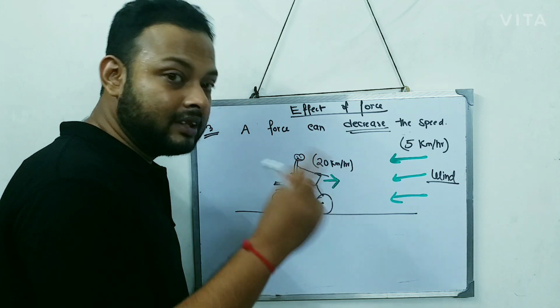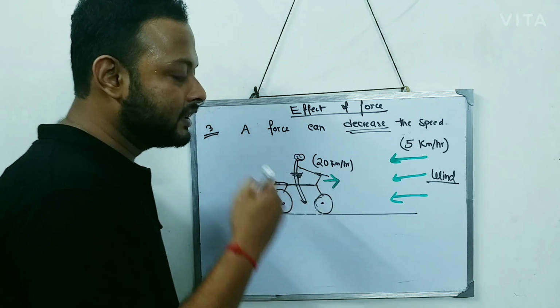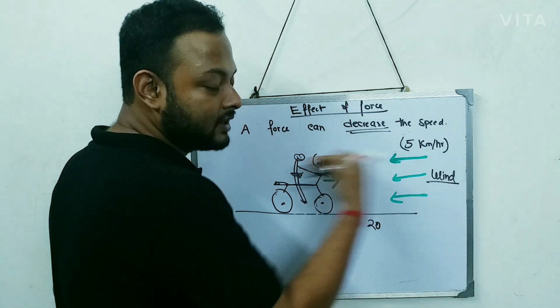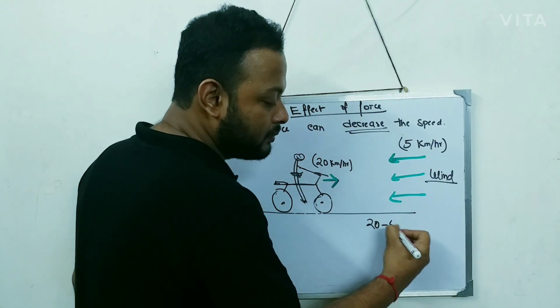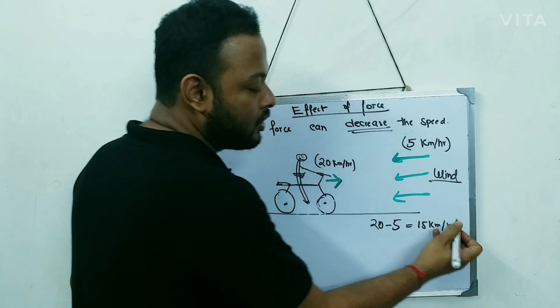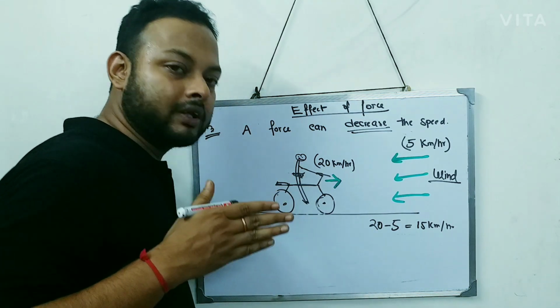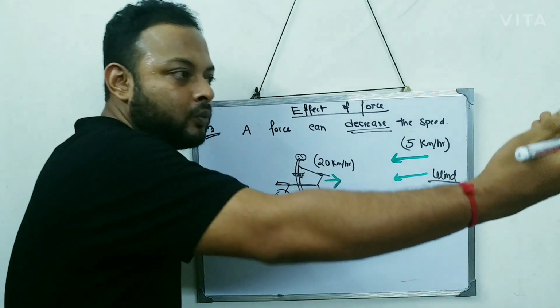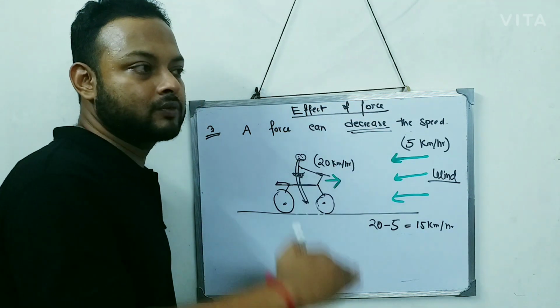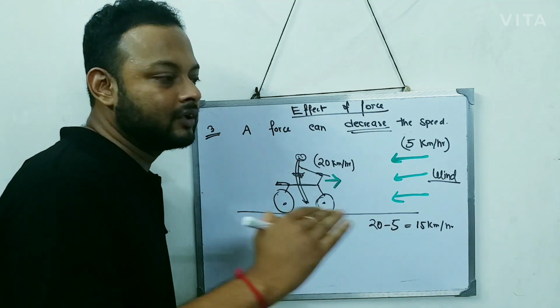In this scenario, the resultant speed is 20, and since it's the opposite direction, it will become minus 5. So it will become 15 kilometer per hour. So the boy, who is moving at 20 kilometer per hour, after the wind hits, the speed decreases from 20 to 15 kilometer per hour.